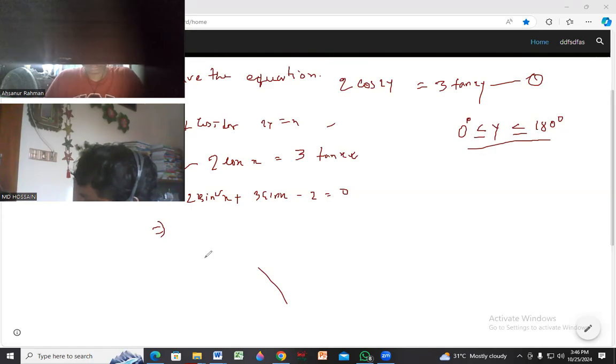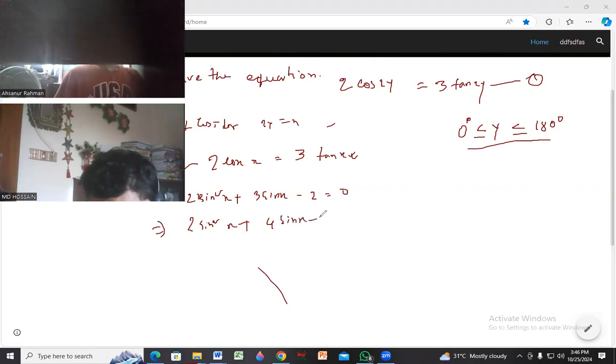So what can be done here? We can write 2 sin x, plus 4 sin x, minus sin x, minus 2 equal to 0. Here we are just doing middle term factorization.